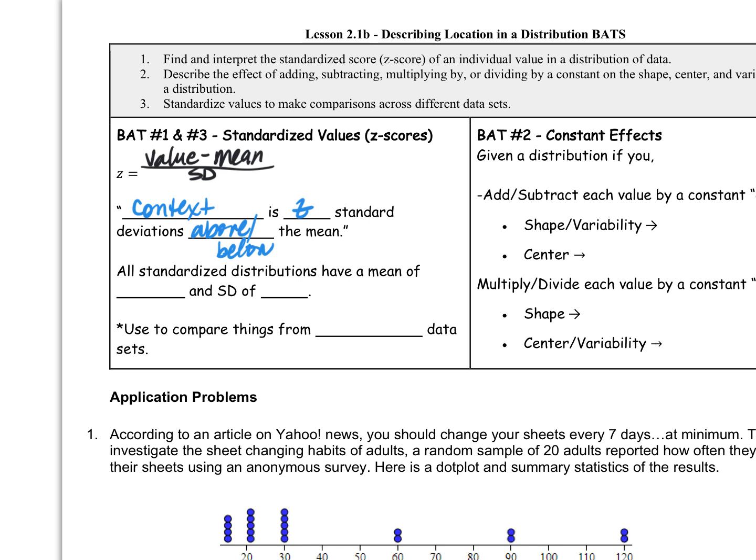Now, do you remember this? All standardized distributions have a mean of what? 0. Good. And a standard deviation of 1. And we use this to compare things from what kind of data sets? Different. Different data sets.